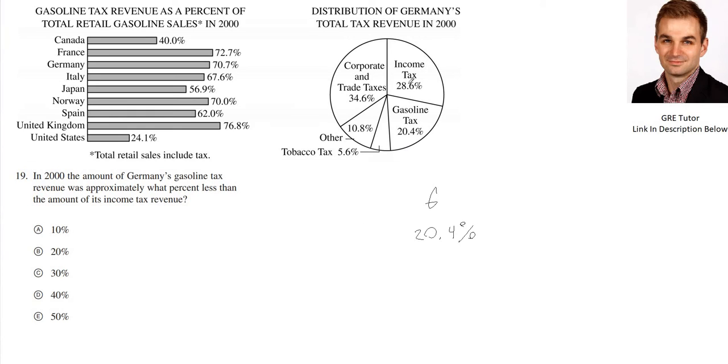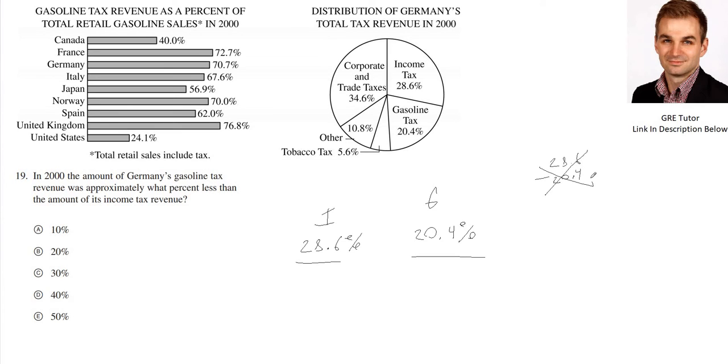Okay, so the income tax revenue is right here. So this is 28.6%. Okay, so these are both in relation to the total tax revenue. This is income tax, it's 28.6% of the total tax revenue. This is gasoline, it's 20.4% of the total tax revenue. And what they want to know is what percent less than this is this. Okay? Now what's important to note here is that they are not saying take 28.6 and subtract 20.4.